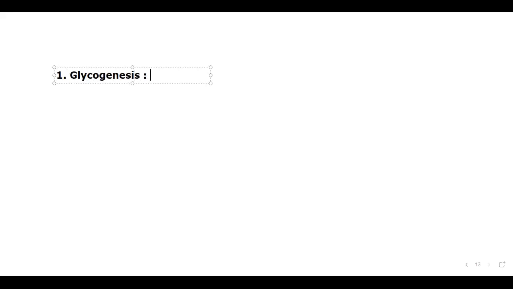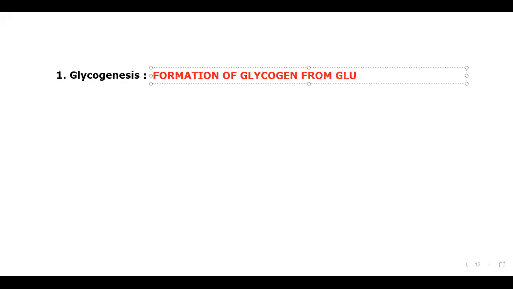Glycogenesis. Define it. Formation of... genesis means production. Glycogenesis means formation of glycogen from glucose. Okay, next, the second thing.